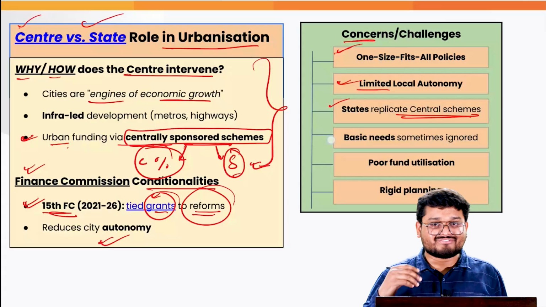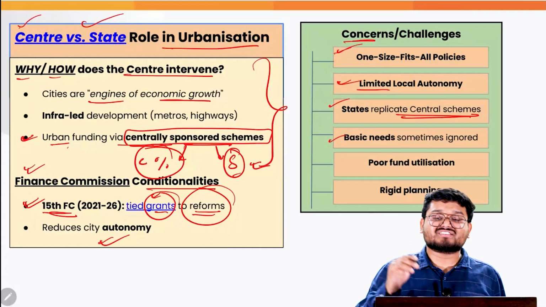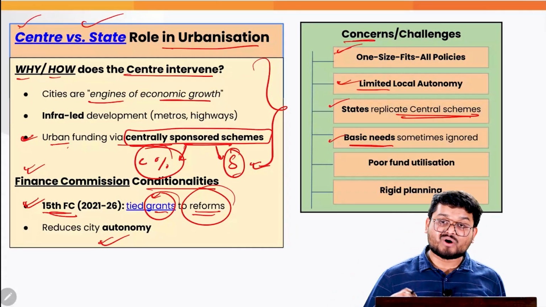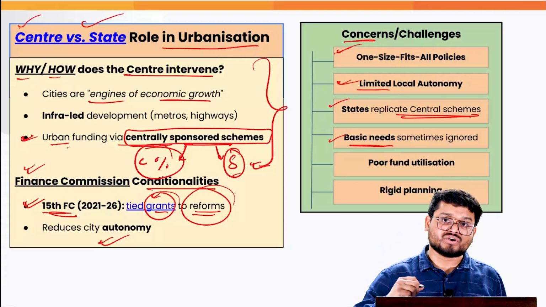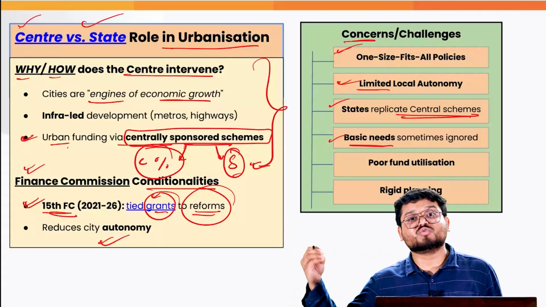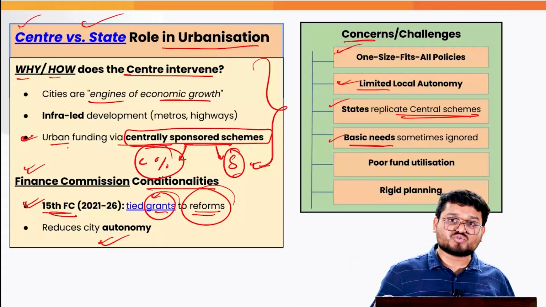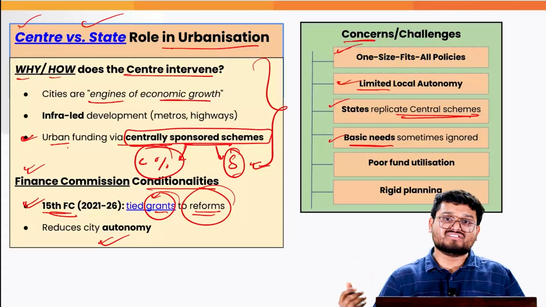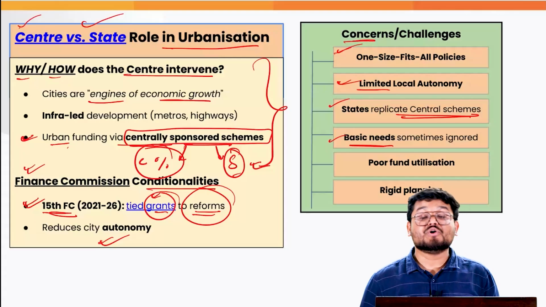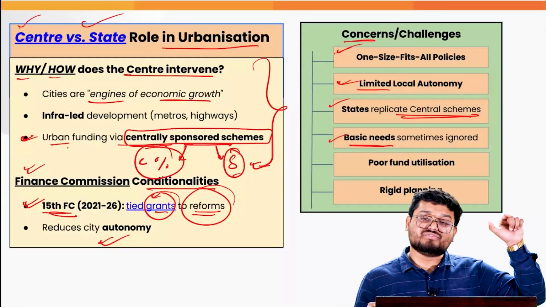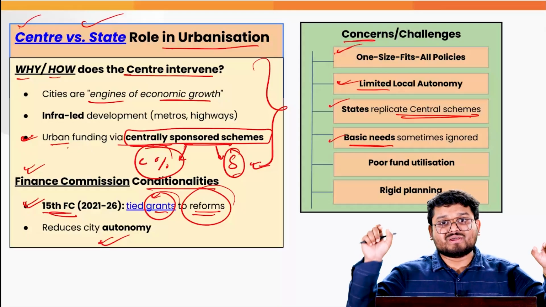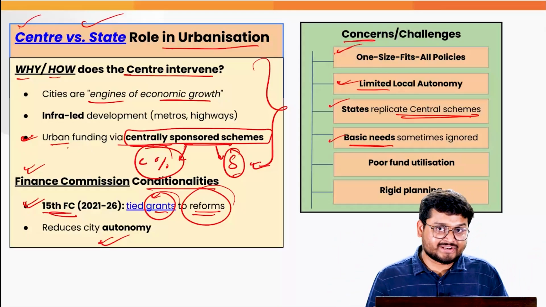Next, we also have various basic needs which are sometimes ignored. The government right now is focused on constructing high-cost infrastructure such as airports and so on. What will happen to the various other kinds of social infrastructure that we need, such as schools, hospitals, and the various colleges and institutions which we need for a better amount of human capital? So with reference to physical capital, sometimes we also undermine the need for human capital.